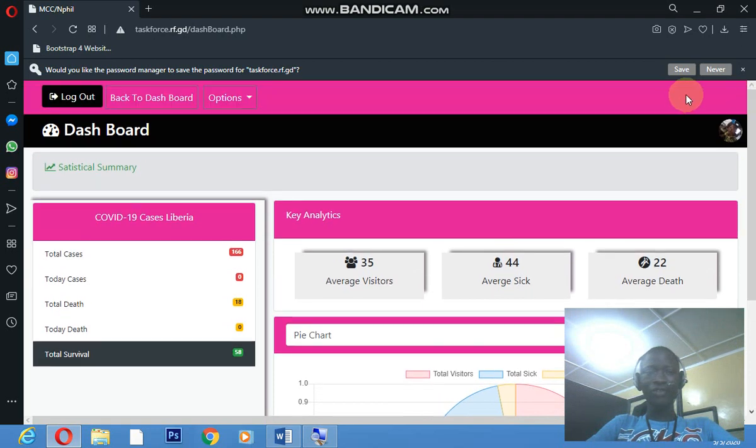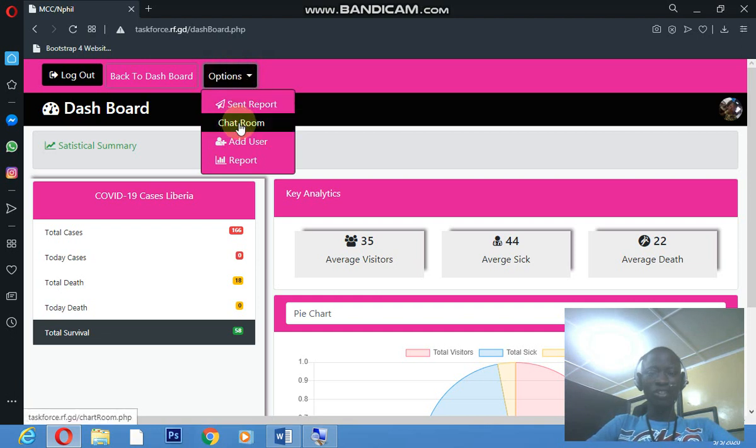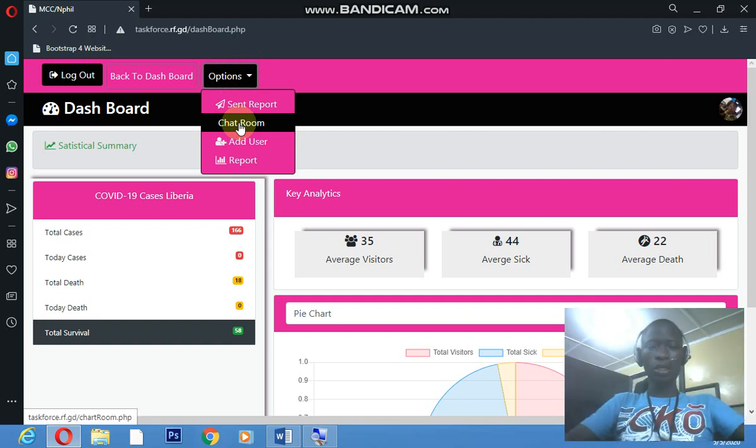Let me start from the very top. This is the login button. This is where you click when you go anywhere and you want to come back to the dashboard. We have a lot of options here. You want to send reports, you want to go into the chat room where you can chat with your fellow youth leaders, and you can do other things.